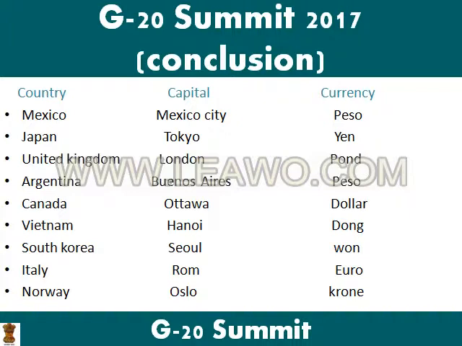Here are the country, capital and currency of those nations with which the Prime Minister had a bilateral. First country is Mexico, capital Mexico City, currency peso. Japan, Tokyo, yen. United Kingdom, London, pound. Argentina, Buenos Aires, peso. Canada, Ottawa, dollar. Vietnam, Hanoi, dong. South Korea, Seoul, won. Italy, Rome, euro. Norway, Oslo, krone.